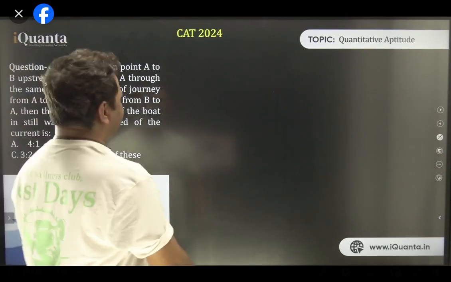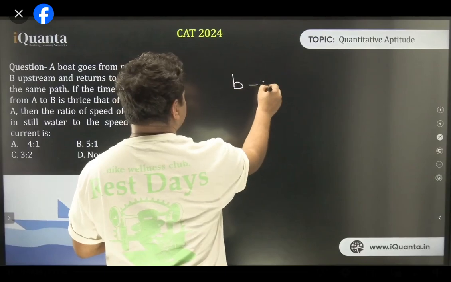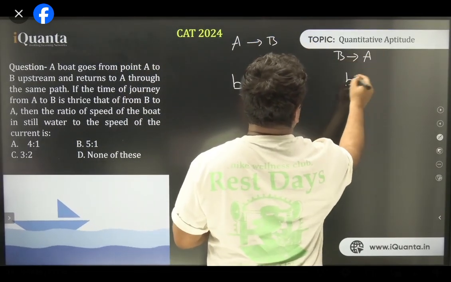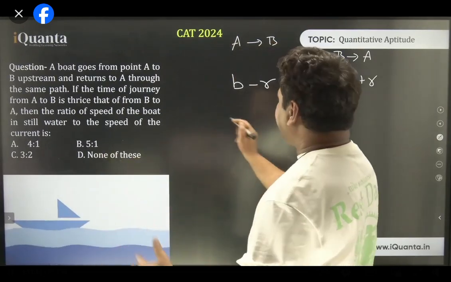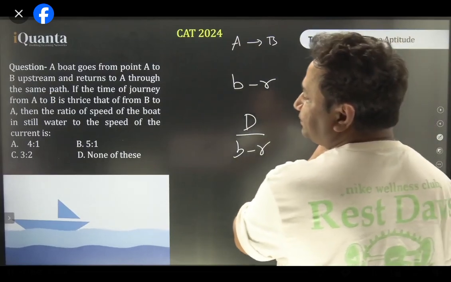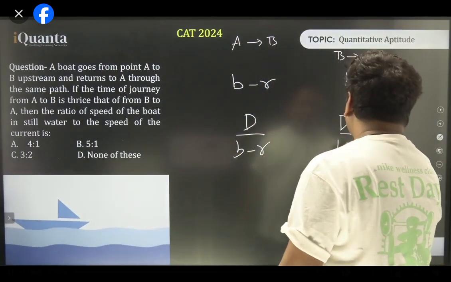Okay. So let the speed of the boat be B and that of the river be R. A to B is upstream, that means the speed will be B minus R from A to B. All right. And from B to A, the speed will be B plus R. So he goes upstream and returns. Let the distance be D. So D upon B minus R is the time taken from A to B. From B to A, it will be D upon B plus R.